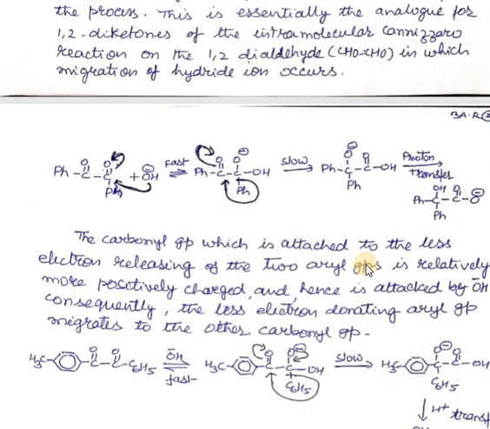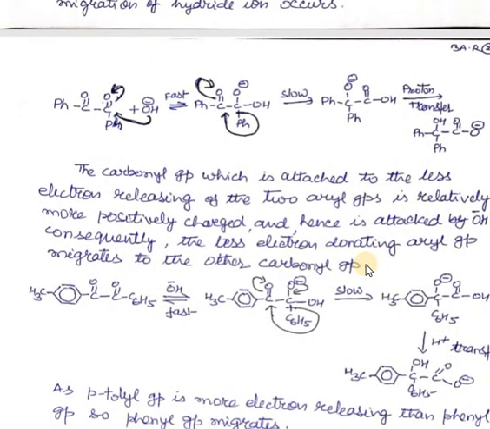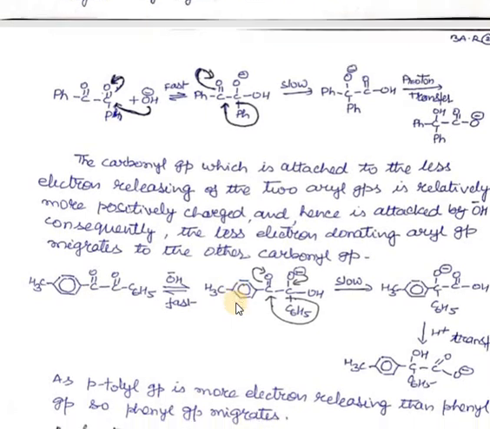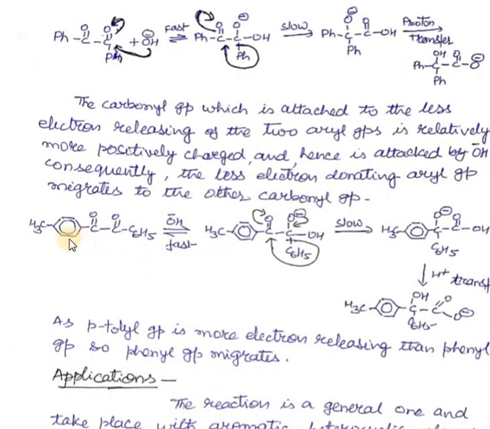We have seen in migratory aptitude that the phenyl group which is less electron releasing will migrate, and the more electron releasing group will not migrate. I explained that with this example, in which para-tolyl is more electron releasing, so it does not migrate, and the phenyl group migrates from its carbonyl carbon atom.